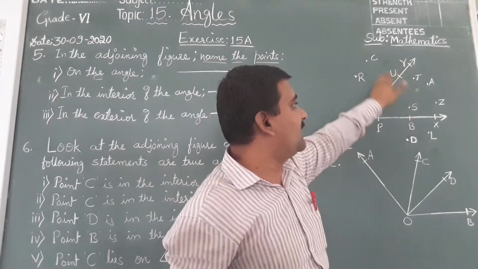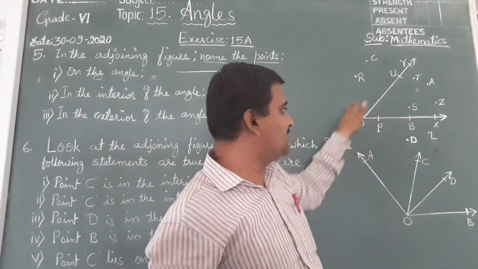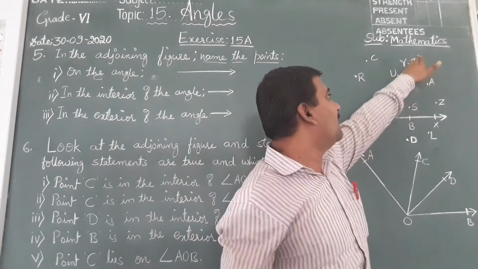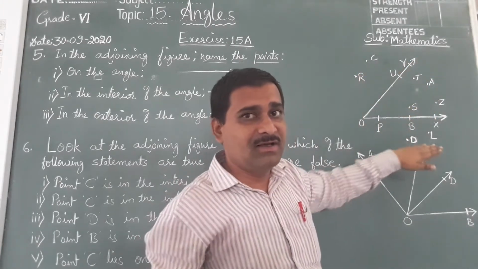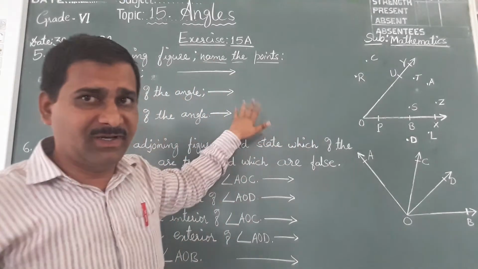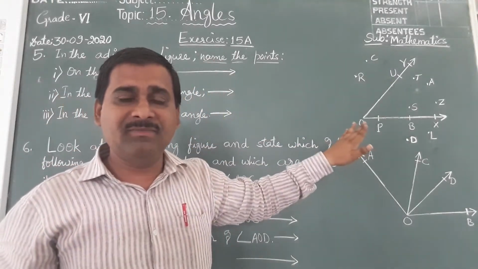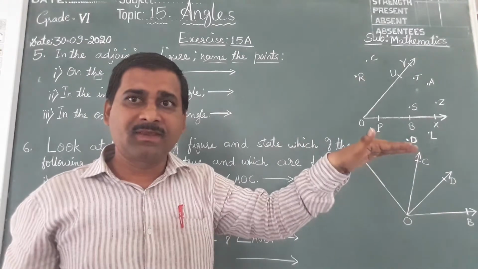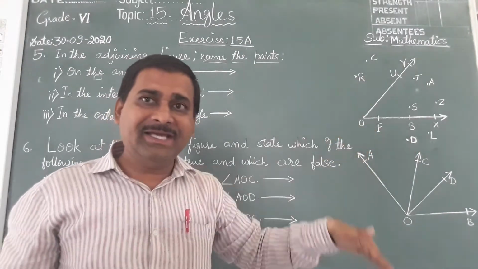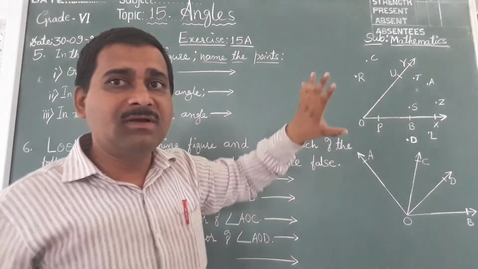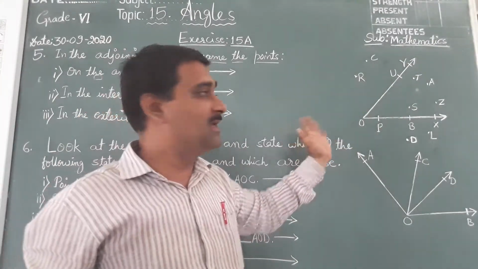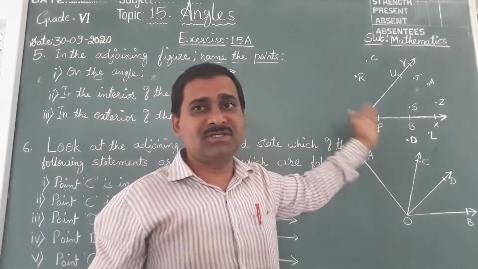This is outside the angle. Which points are given? Those we should write here. Very simple. On the angle means on the line. Interior of the angle means inside. We should write the points. Exterior of the angle means outside, which points are there, we should write.